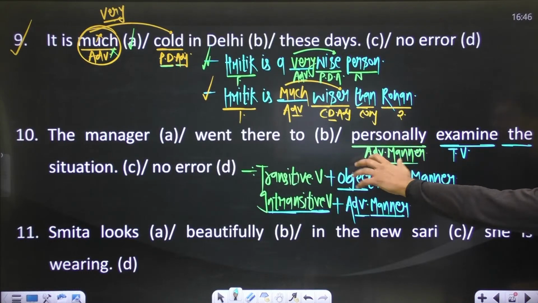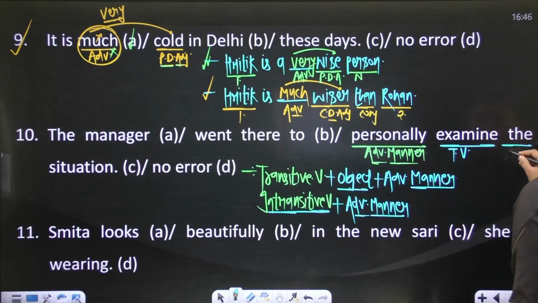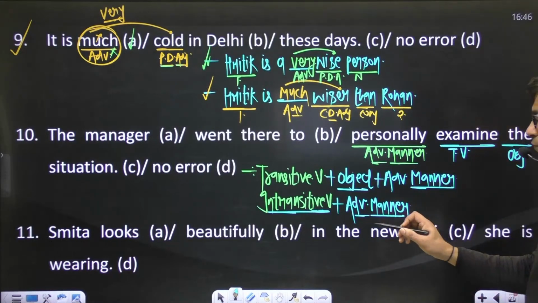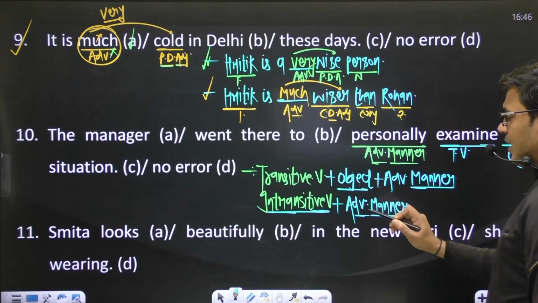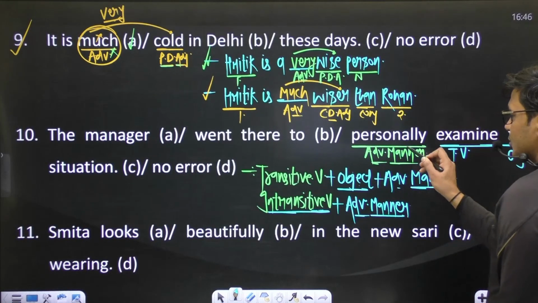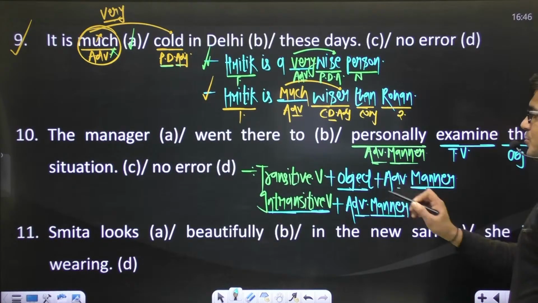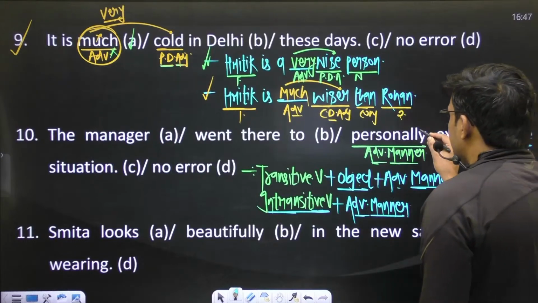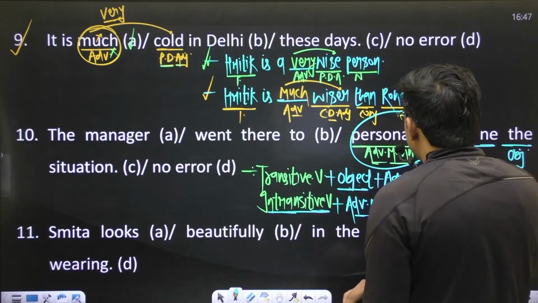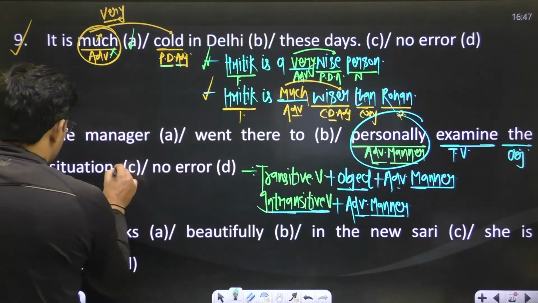What do we examine in this sentence? We examine the situation. So you have an object, the verb is transitive, and if you have a transitive verb with an object, the adverb of manner is used after the object. So use the word personally after this object.